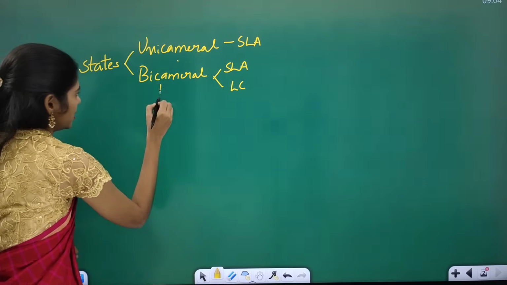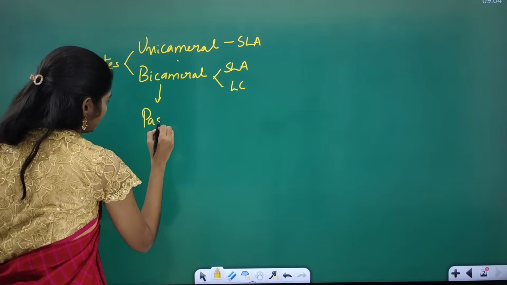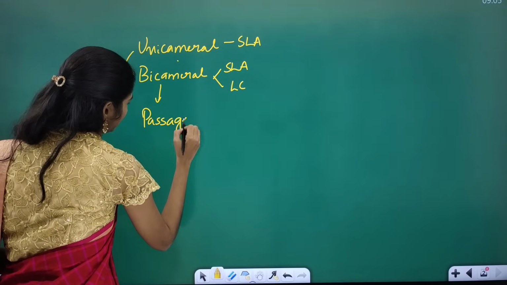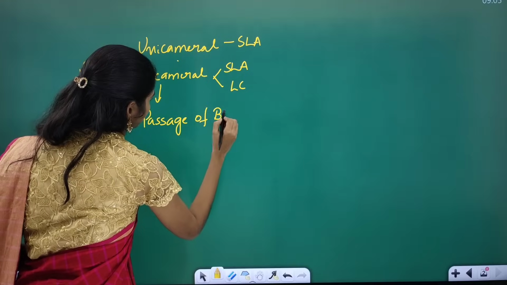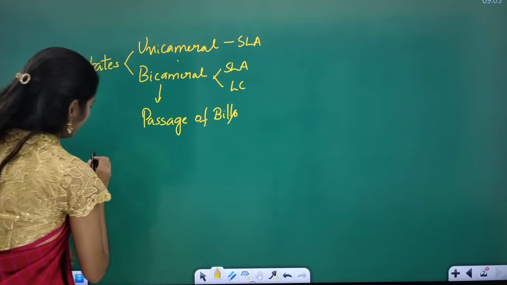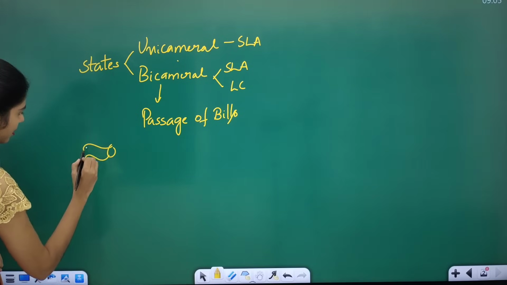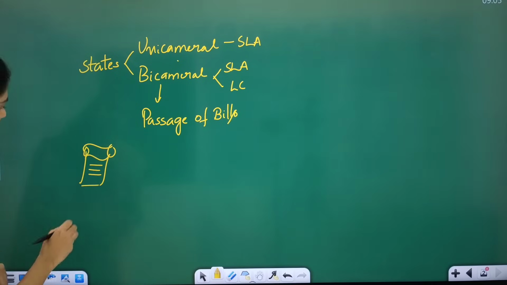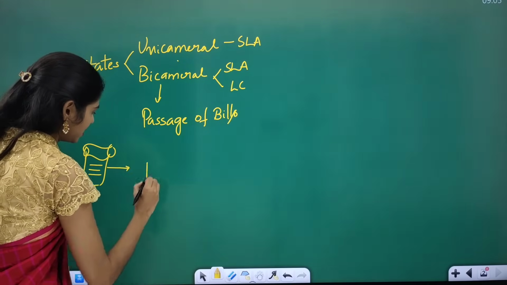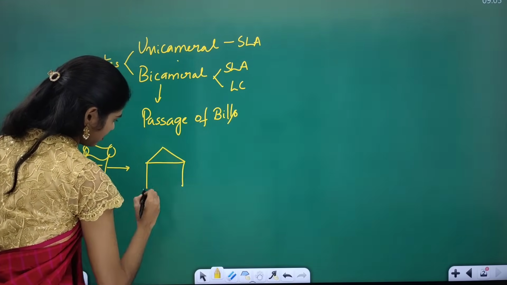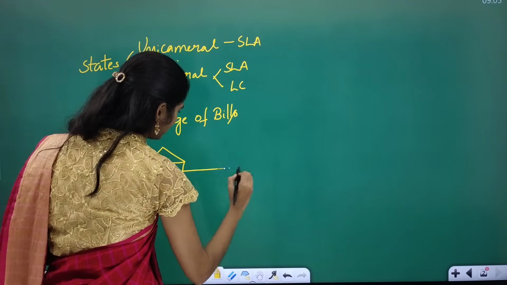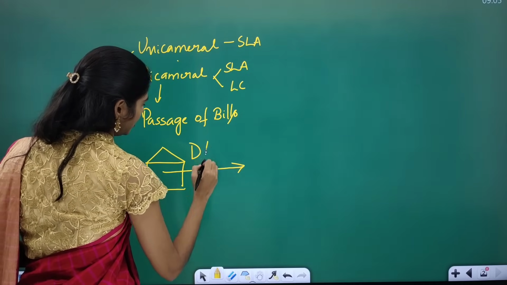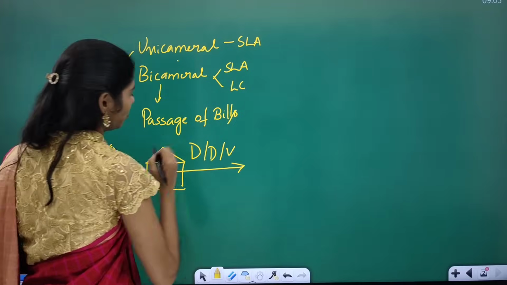What happens here in the passage of bills is, let us assume this is a bill. First of all, this bill will be placed in the House, and in the House we go for discussions, debate and voting.